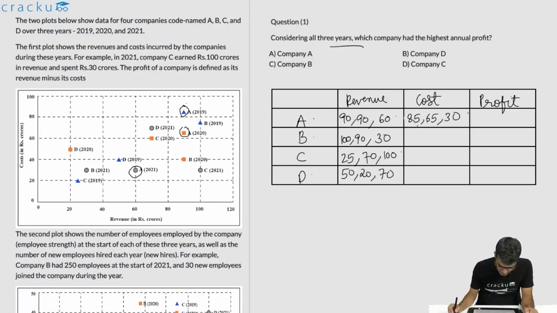For B in 2019 is over here. This is close to 80. So this is 75. In 2020 is over here. This is clear 40. And for 2021 it is 30.